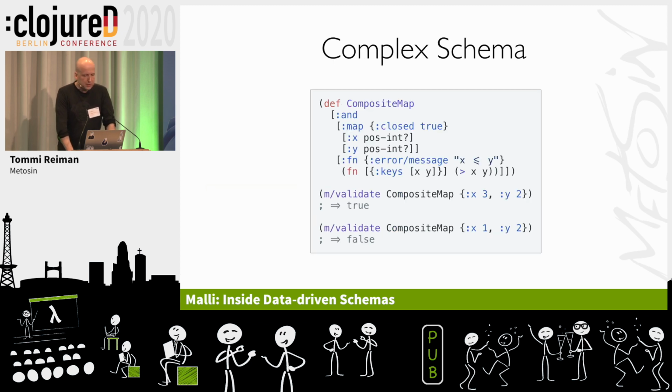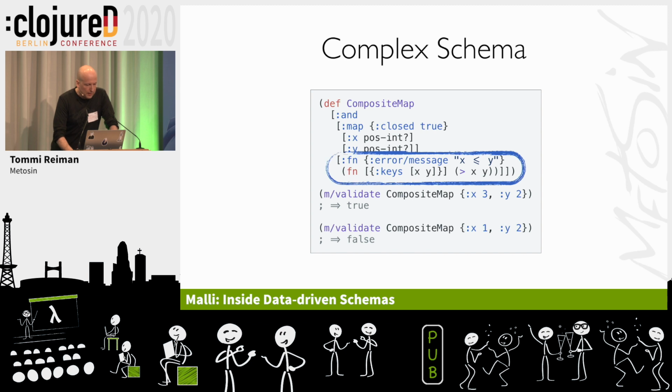A more complex schema, this is an AND, which has a map and a function. And the maps are open by default as in JSON Schema and in spec, but you can close them with this property called closed. It has x and y, positive integers, and this function which says that x must be greater than y, and some extra hints. And you can validate that.